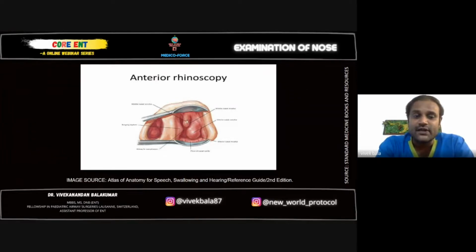In this case, you can see a deviated septum with a small spur. So we have multiple findings in this. A turbinate hypertrophy, you can see the middle meatus clearly, you can see the inferior meatus, the floor of the nasal cavity and the septum in a clear way. This is how an anterior rhinoscopy should be done. Next.